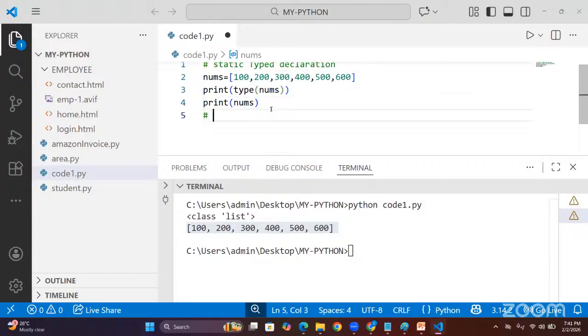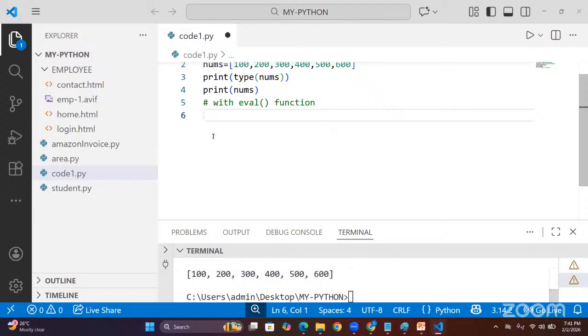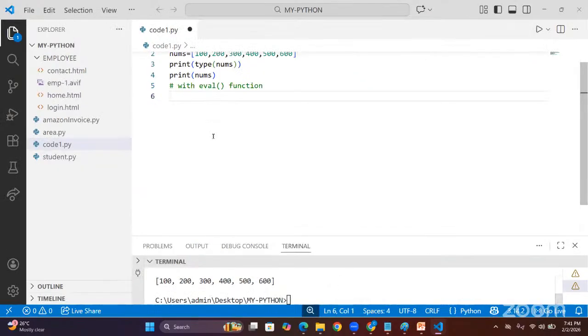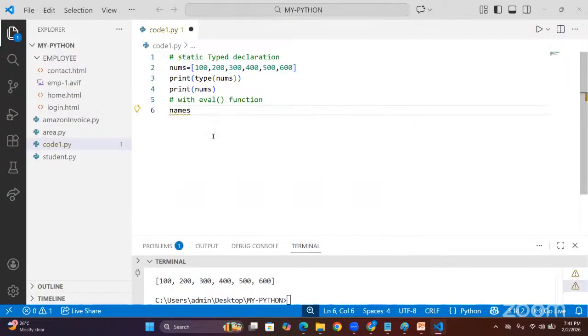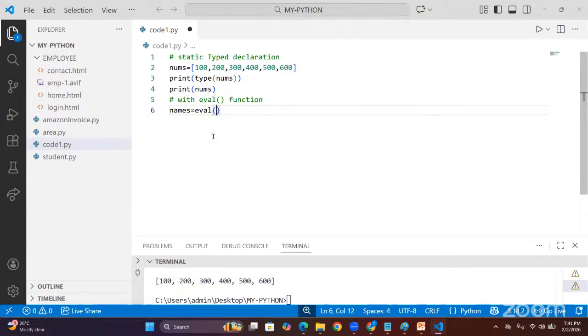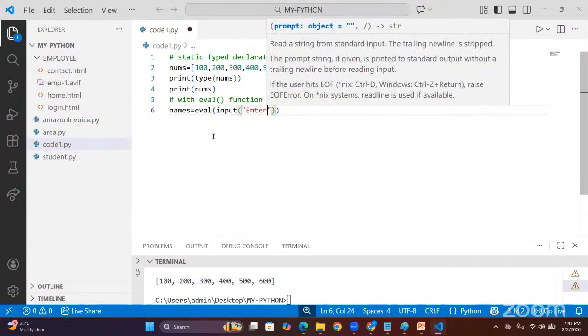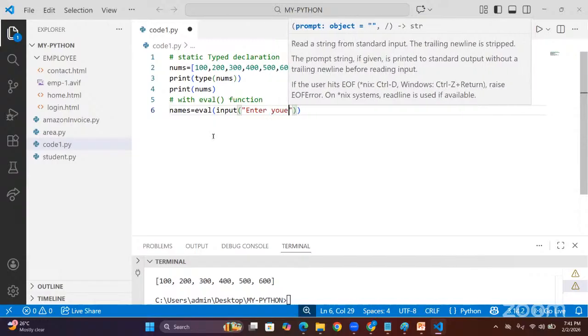The second way, sir, is with the eval function. If you use the eval function, we can provide our input dynamically. Now suppose I want to save some names. names is equal to eval of input of, and here you can write "Enter your names".